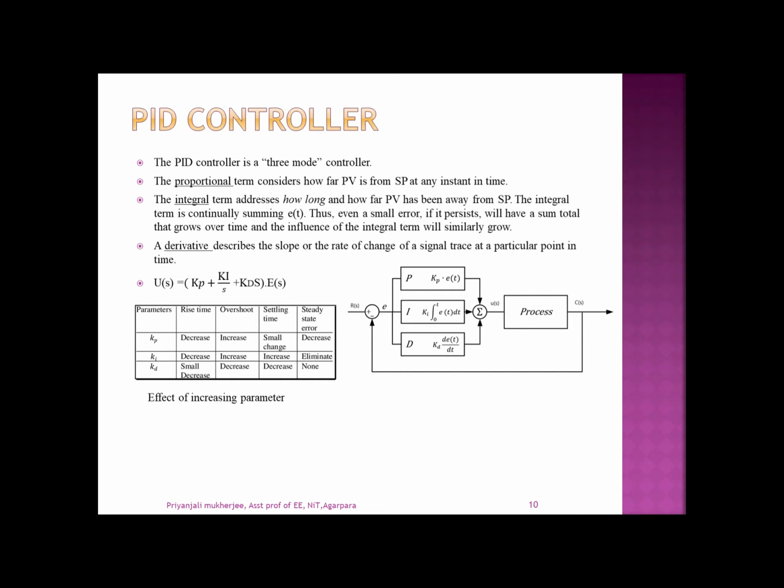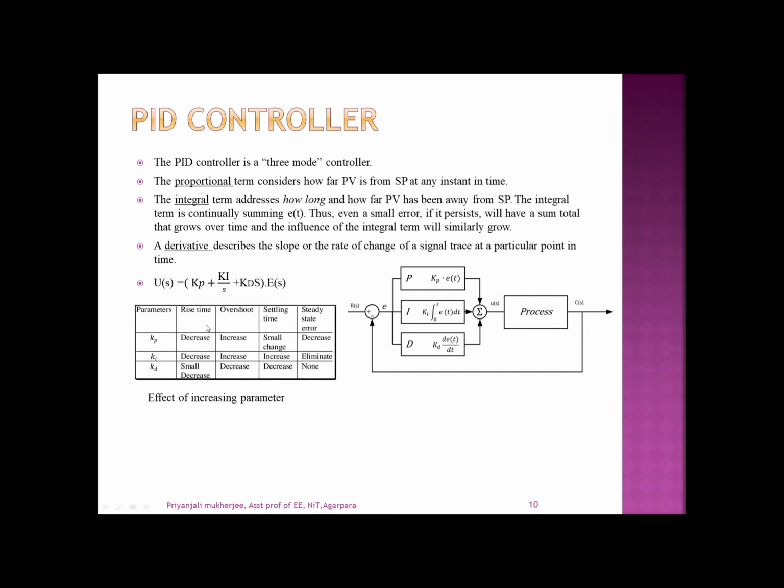That is the P mode. Now, the transfer function has all the 3 parts, that is Kp plus Ki by S plus Kd into S. And if we find U(s) by E(s), then it becomes Kp plus Kd s plus Ki by S.